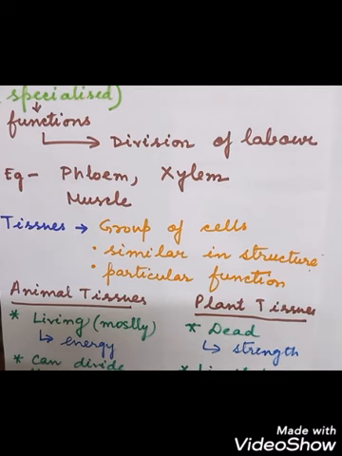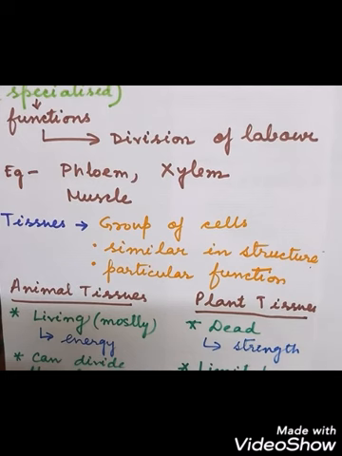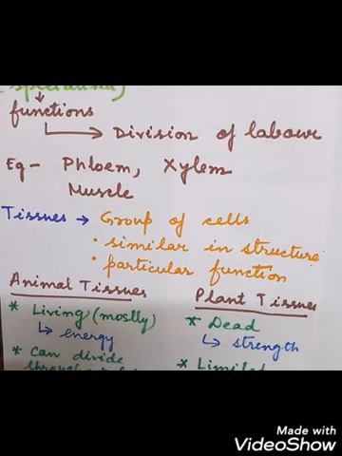So what are the tissues? These are the group of cells which perform particular functions. They are specialized to perform those functions, and they are similar in structure. Muscular tissues grouping together will have similar structures. So that is why they are called what? Muscular tissue. Then blood is also a tissue, which is called connective tissue. They will also have similar types of structures grouped together performing a similar type of function. So that is why it is called blood. So tissues are this group of cells.